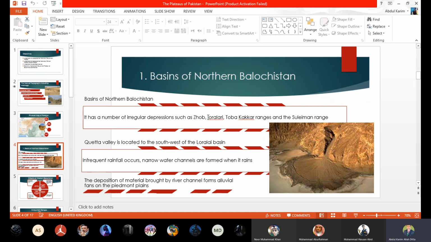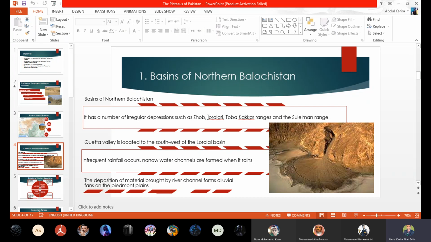Then you can understand some features which are formed at the base of the mountain, or foothill of the mountain. In simple words, where a mountainous or hilly area starts, that is the base or foothill of the mountain. So just use your imagination, my dear. Then you will find that there are some features which are formed at the foothill of the mountain.